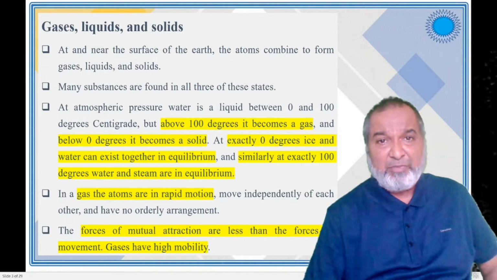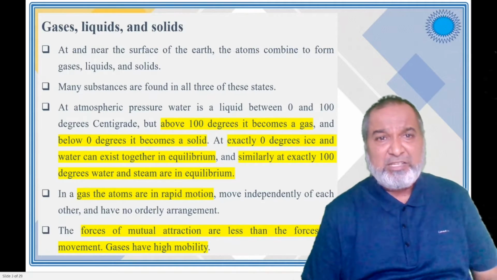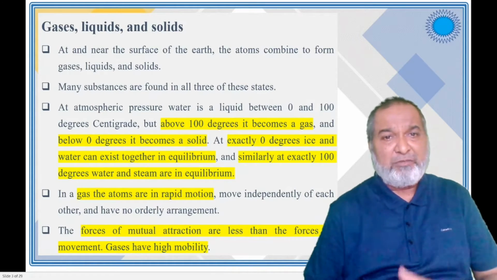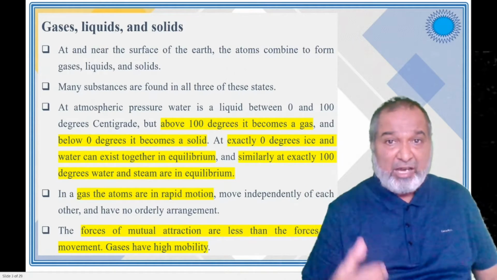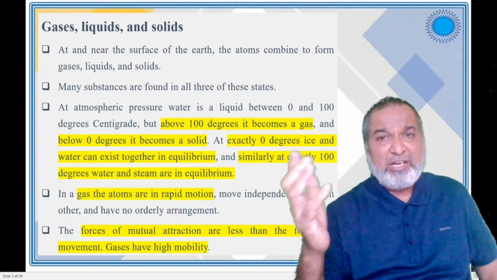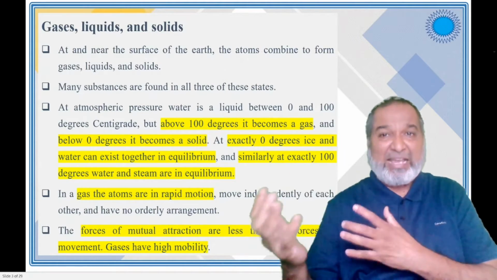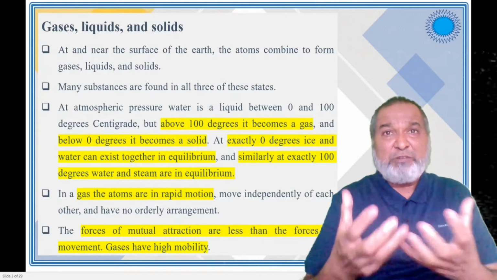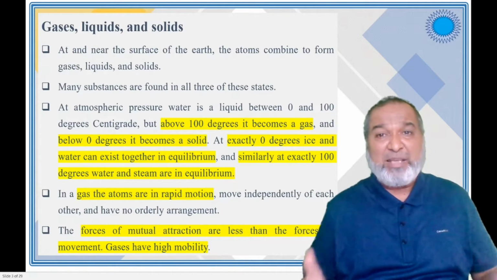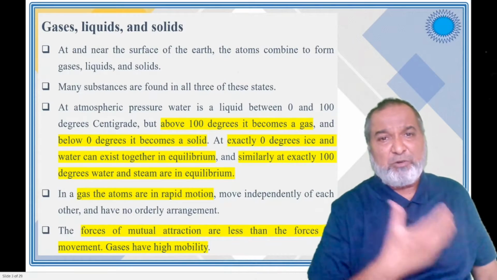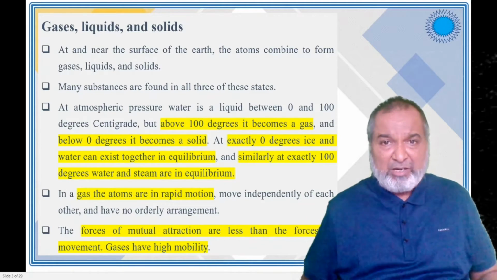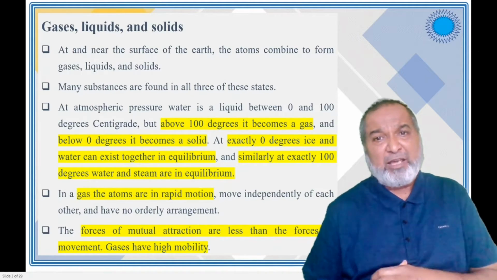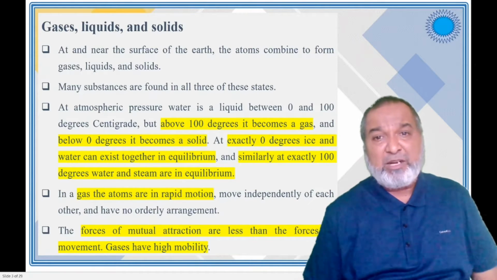At atmospheric pressure, water is a liquid from 0 to 100 degrees centigrade. If it is at 100 degrees, it will become a gas. Below 0 degrees it will freeze into a solid, and that will form ice. But exactly at 0 degrees, ice and water both exist, so that is the equilibrium condition.